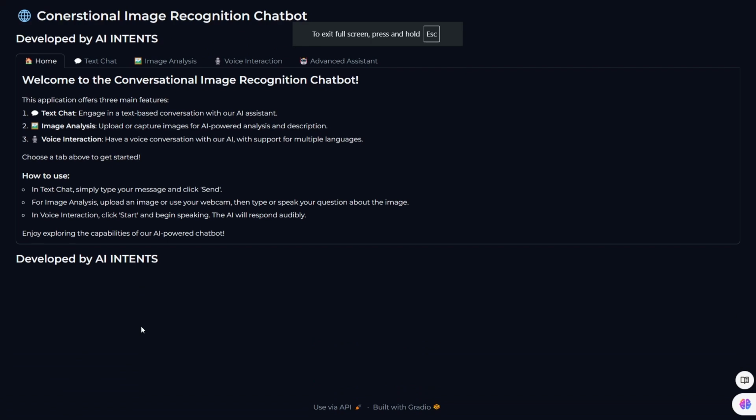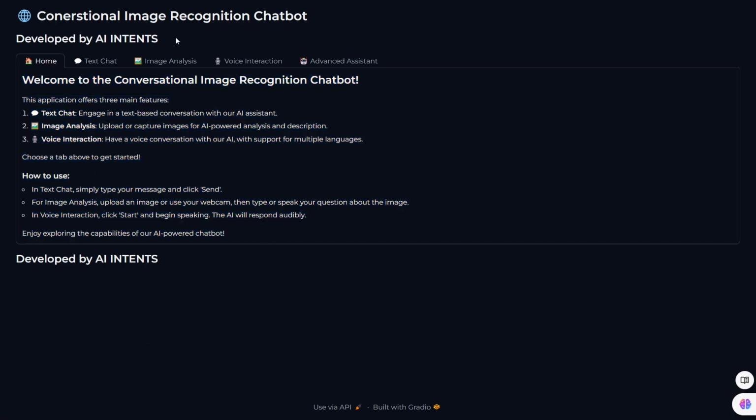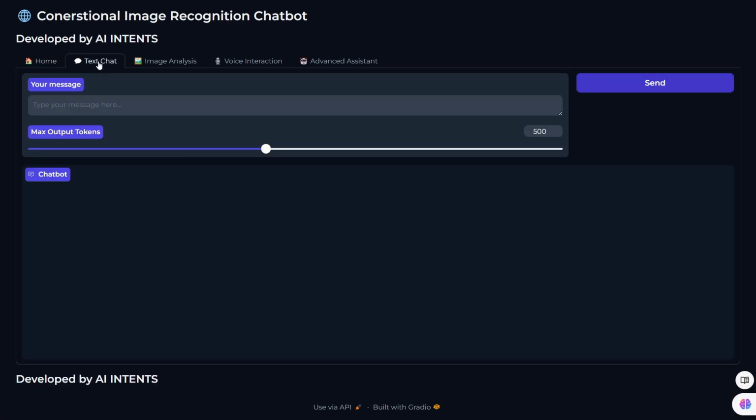So this is the user interface. In this user interface, this is the home page, with all the guidance here, and this is the text option. The user can give any query regarding any subject or anything, and it will be able to answer.